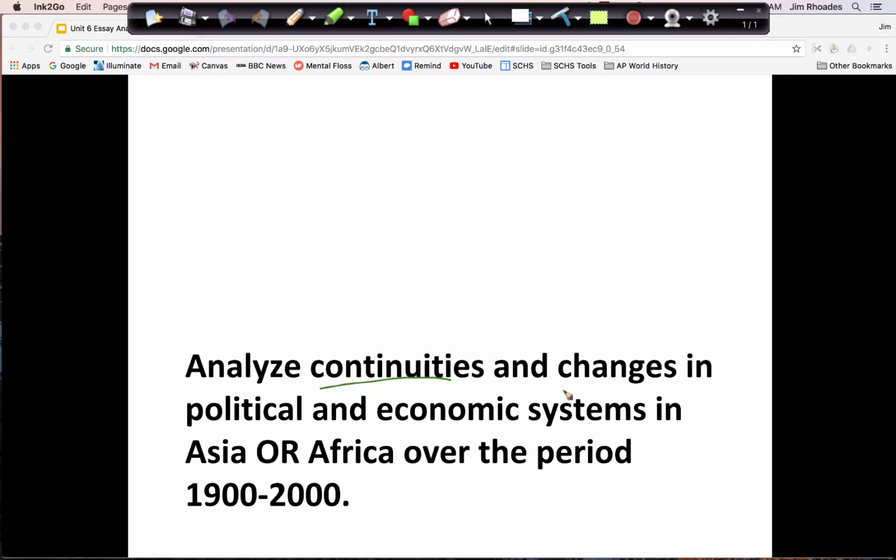Changes, of course. And we have two choices of what we're talking about. The focus of the prompt is political and economic systems. And we can pick Asia or Africa, and I mentioned that this would be about Africa.